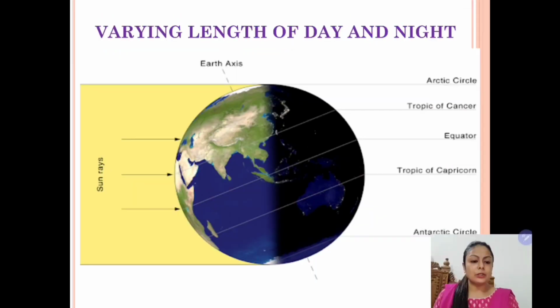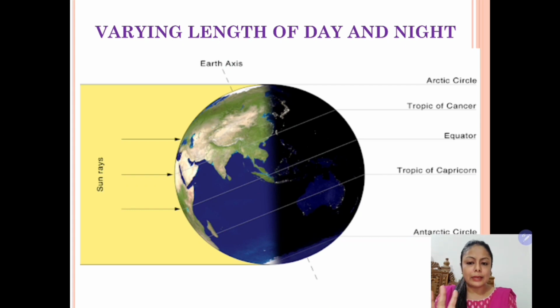As I had told you, we will now learn about the varying length of day and night. I told you the earth is not straight, rather tilted. Because of this, the length of the days and nights vary. In summer, whichever hemisphere is having summer will have longer days and shorter nights, and at the same time the other hemisphere will have shorter days and longer nights. It will be just the opposite, vice versa.